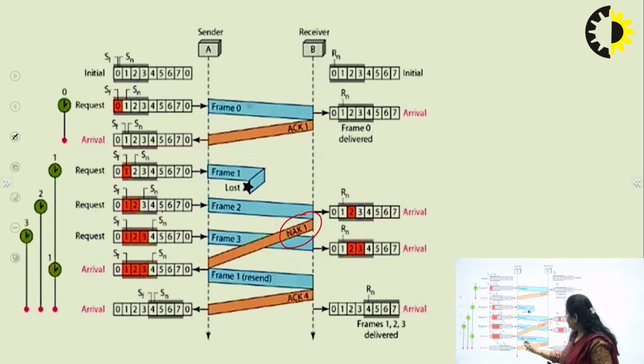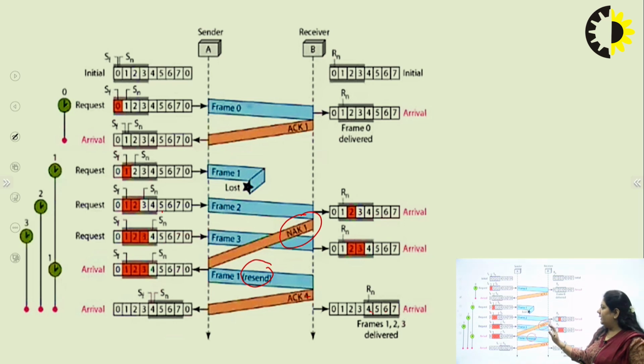So the sender has resent the frame 1 and the receiver is now sending the acknowledgement for the next expected frame, that is frame 4. So the window has moved now to 4, 5, 6 and 7. So this is the working of selective repeat. The sender has sent only the selected frame for which it got the negative acknowledgement.